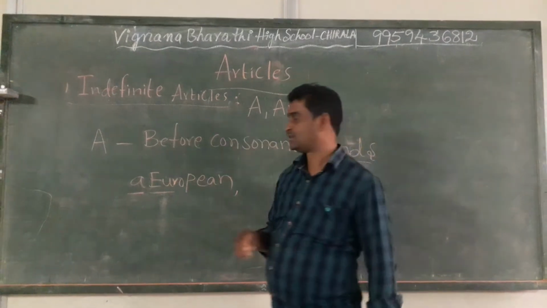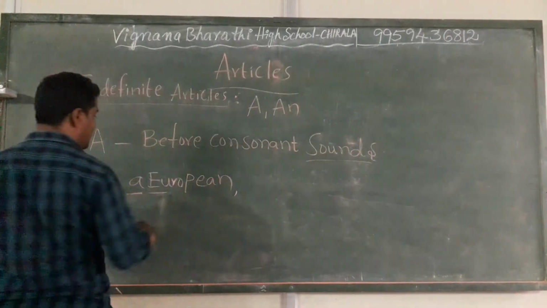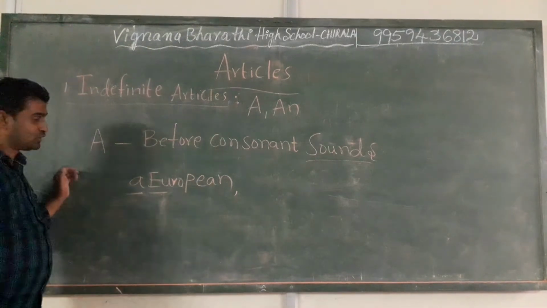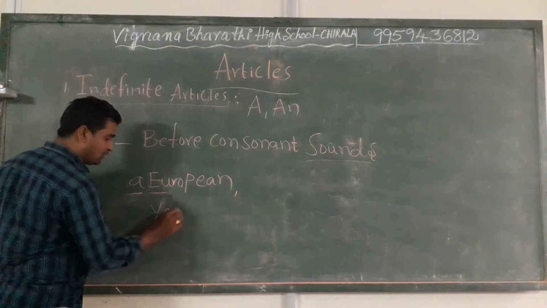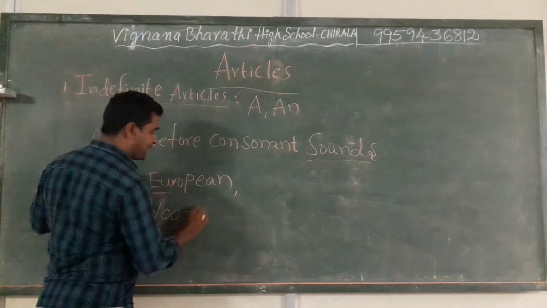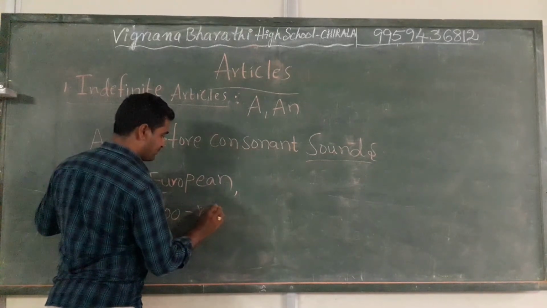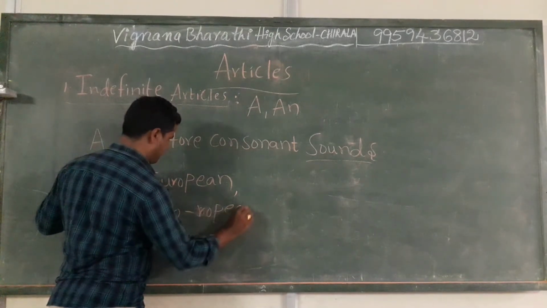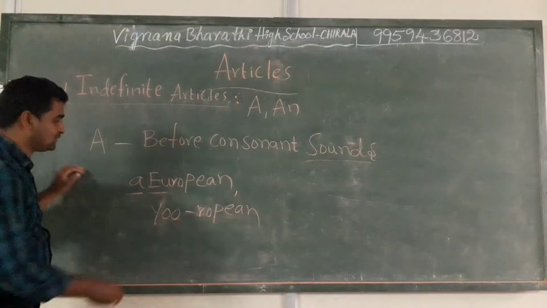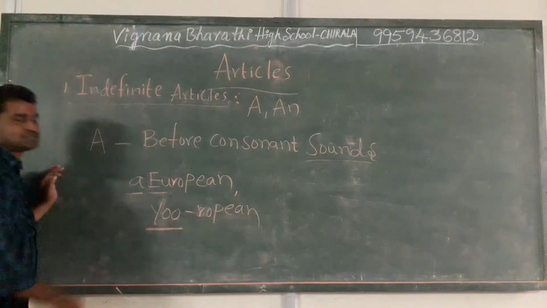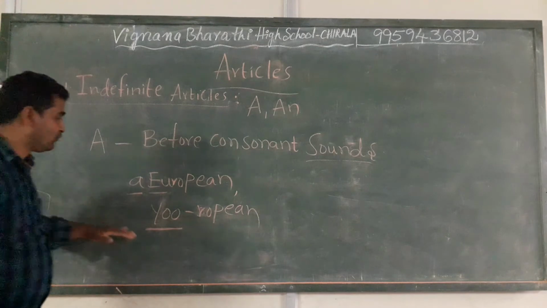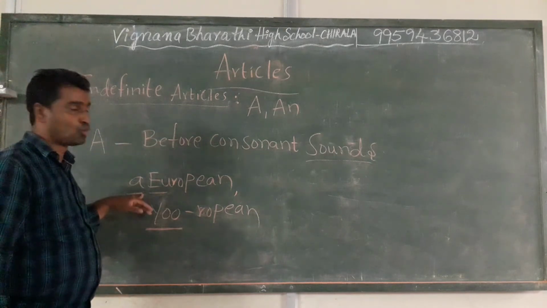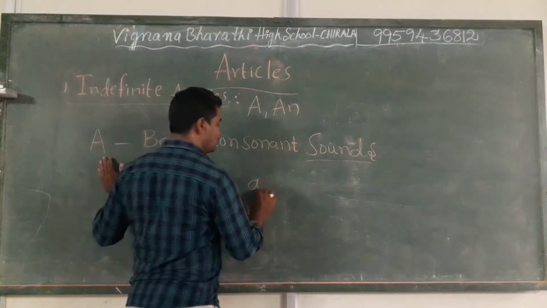But the sound is a consonant sound. European. So the sound is a consonant sound. That's why we used here "a European", a university.